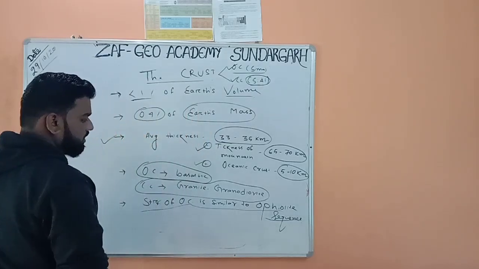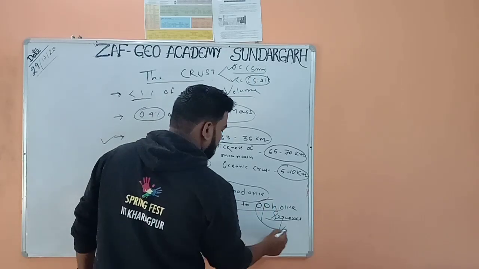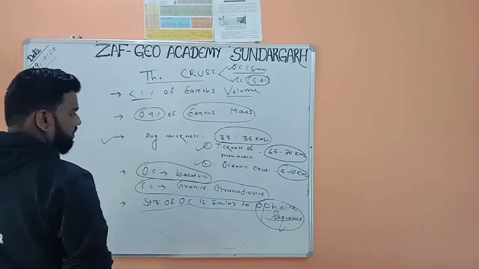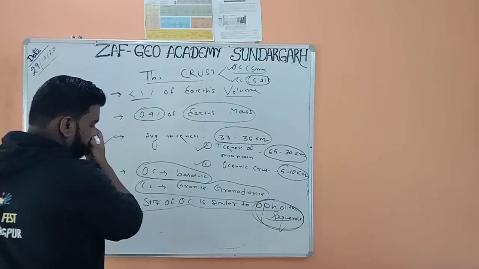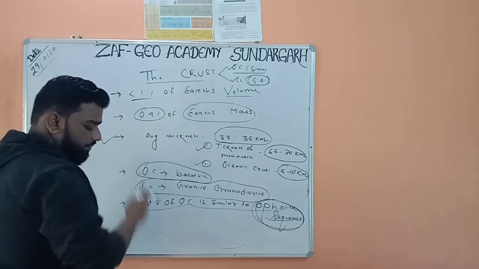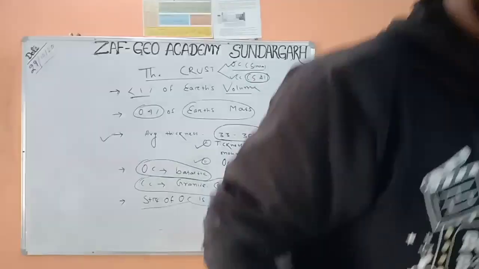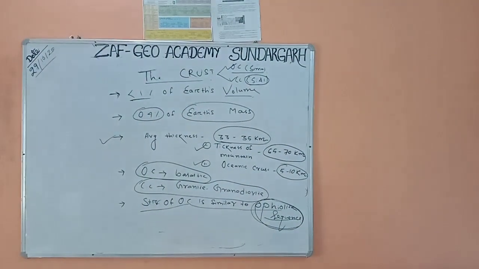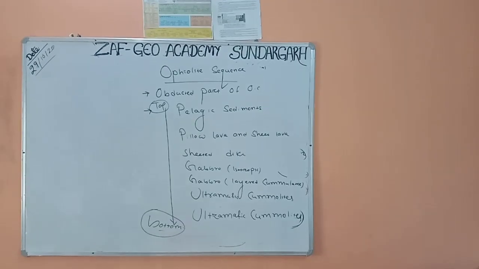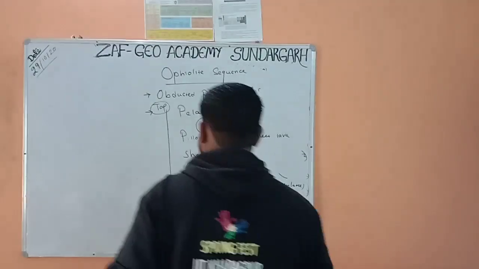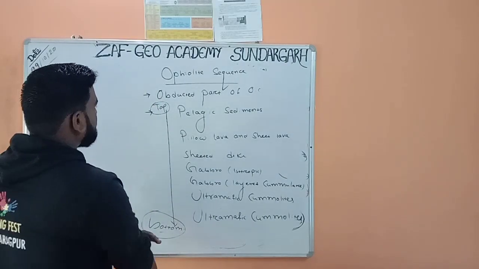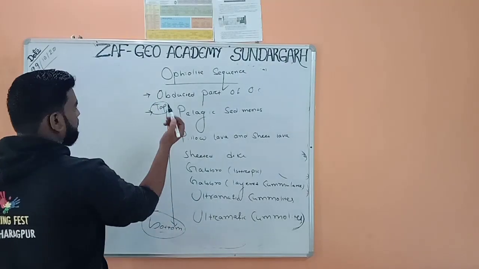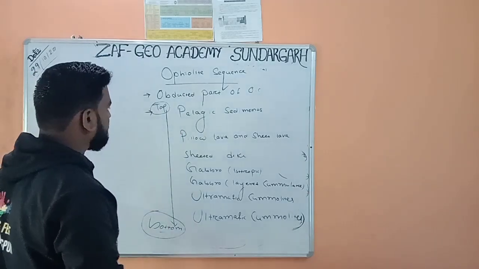Now what is this ophiolite sequence? I will deal with the ophiolite sequence next. You may know this is the obducted part of oceanic crust.